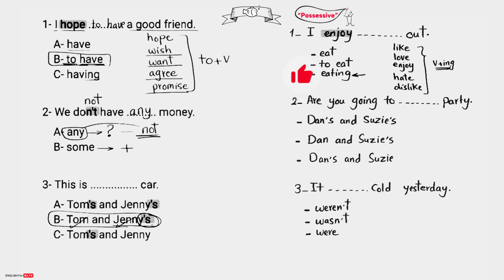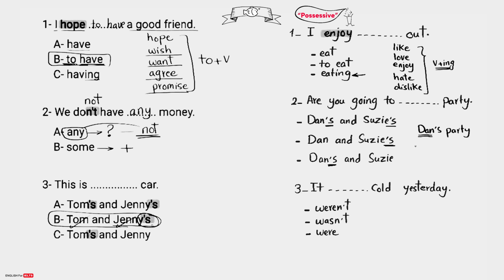I enjoy eating out. Are you going to blank party? Dan's and Susie's party, apostrophe S here and apostrophe S here. Or Dan and Susie's party, only one apostrophe S at the second name. Dan's and Susie party, only one apostrophe S at the first name, Dan. Well, we say Dan's party, right? This is only one name, so we put apostrophe S to it.